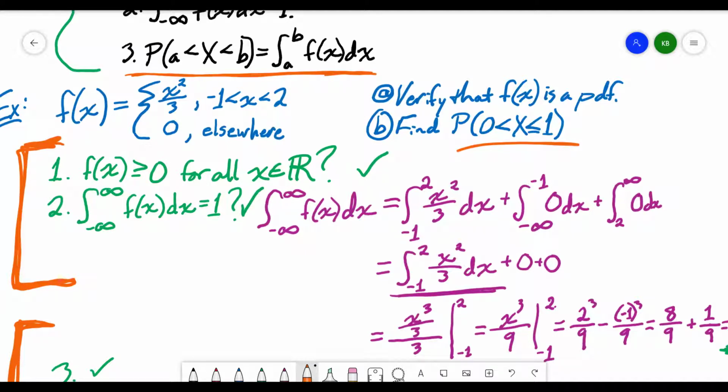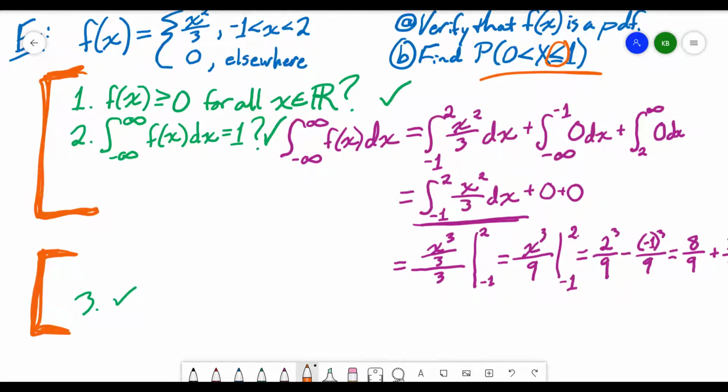Remember, in a definite integral, whether it's less than or equal to or simply less than, the max value stays the same, so it doesn't matter that this is less than or equal to and this is less than. So we'll be taking our definite integral from 0 to 1 of f of x dx.